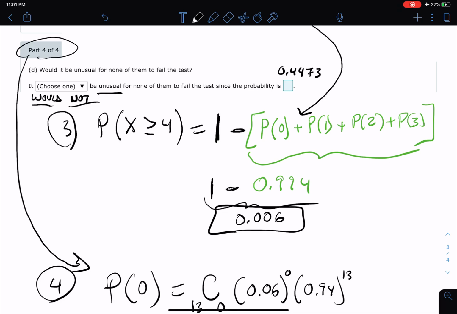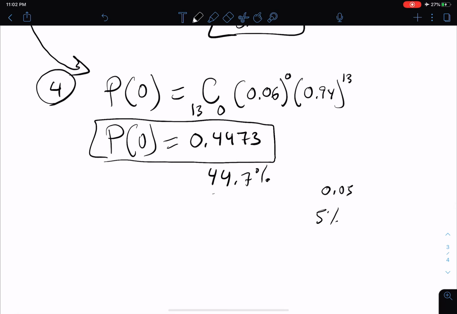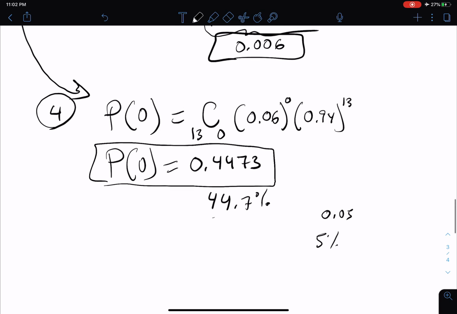For us to say it would be unusual, the probability would have to be 5% or less, so that'd be 0.05 or less. And that's not the case. This is at about 44%, a little more than 44%. So this is not unusual.